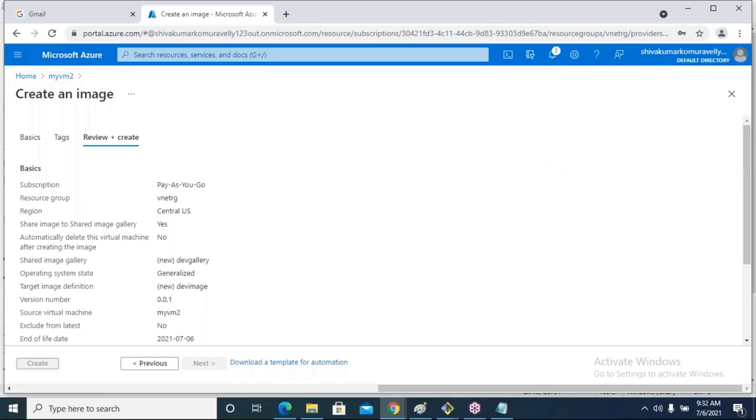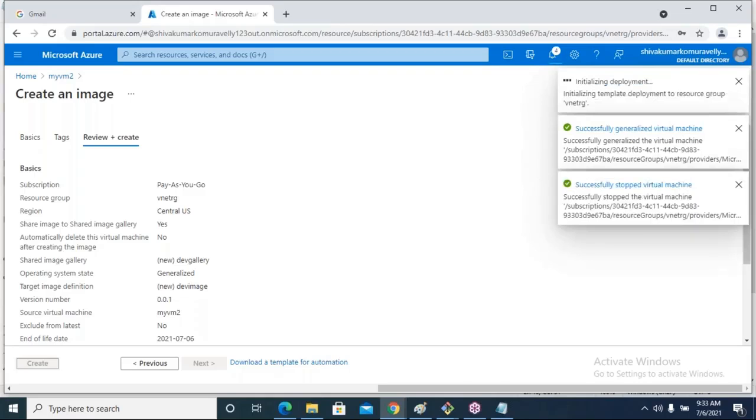Internally, the image is being created. First, it will stop the virtual machine. Once the virtual machine is stopped, one snapshot is taken. Snapshot is nothing but a backup of your hard disks. Once the snapshot is created, from the snapshot the image is created. Initially, it will stop the virtual machine. Once the machine is stopped, it takes the snapshot backup of all your hard disks. From that snapshot, it is going to create a shared image.